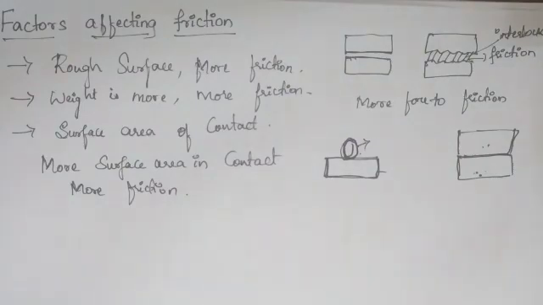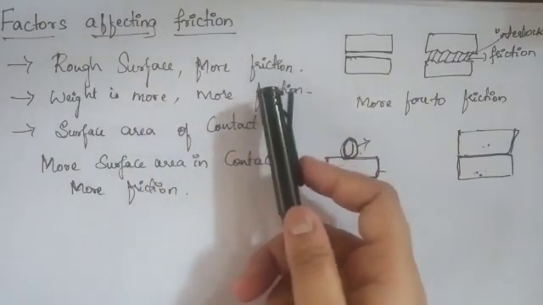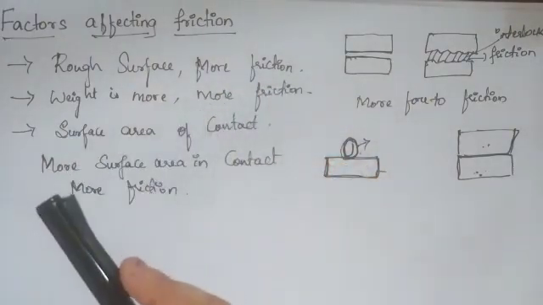So what we have understood from these main things: first, we understood what friction is. Friction is an opposing force which opposes the direction of motion when two objects are in contact with each other. After that, we discussed the factors affecting the friction. The first factor: if there is a rough surface, there is more friction, and if there is a smooth surface, there is less friction.